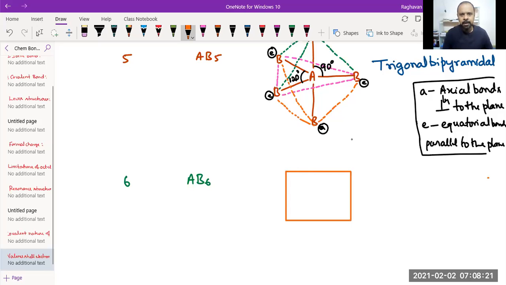A is at the center, and B are at the corners of the square like this. They are connected. These are 4 bonds. And there is one bond above the plane of the square and another bond below the plane of the square.